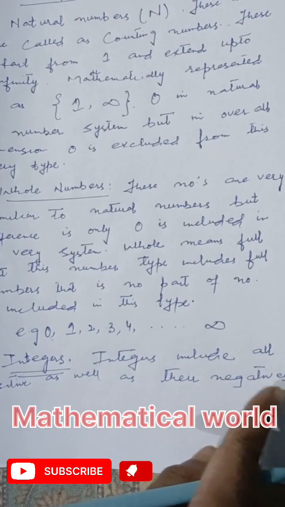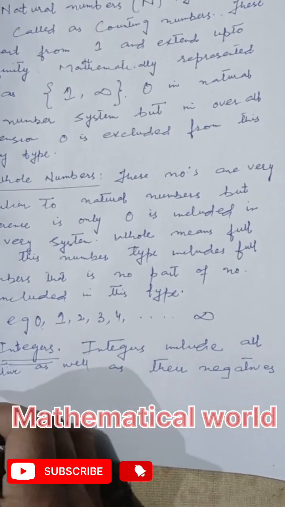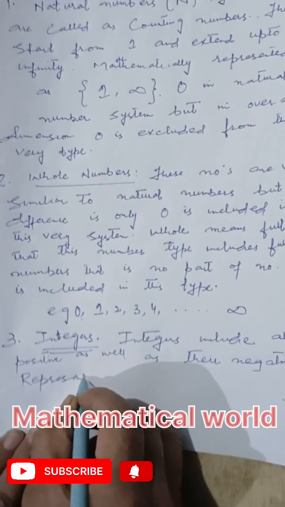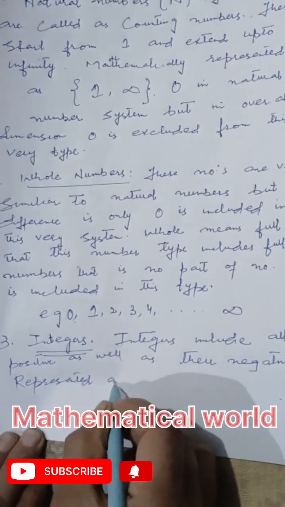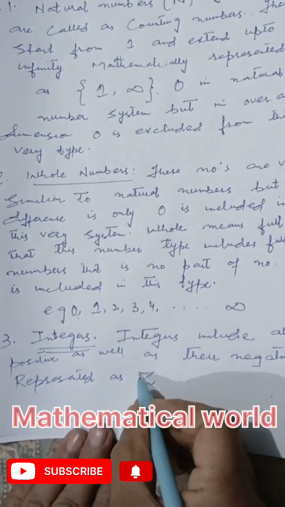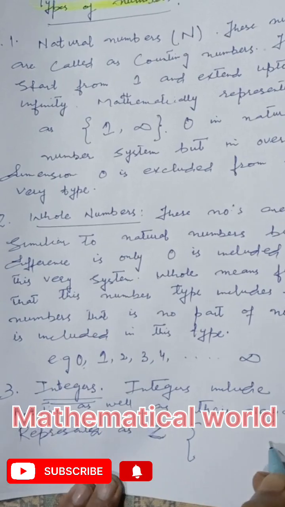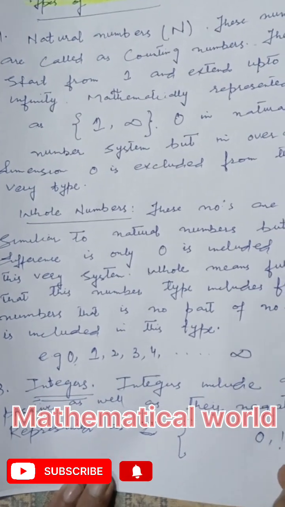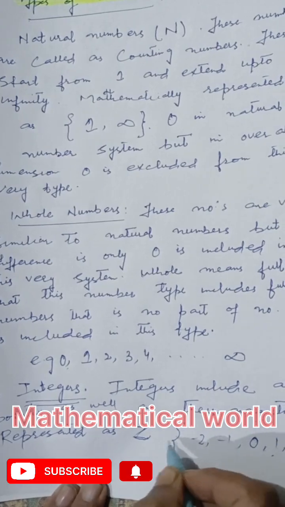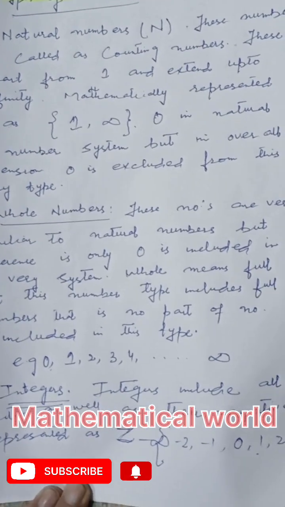Integers include all positive numbers as well as their negatives. Mathematically, integers are represented by the English letter Z. Z includes 0, 1, 2, -1, -2, up to minus infinity. Here it goes up to plus infinity.